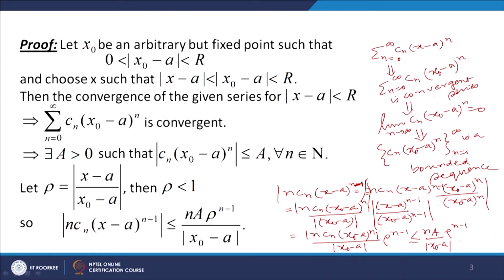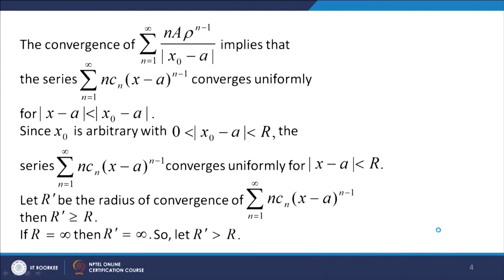Now, let us look at the convergence of this series, sigma n equal to 1 to infinity, n into a rho to the power n minus 1 over mod of (x naught minus a). The convergence of this, you can apply the ratio test. So, limit n tends to infinity of mod of Cn plus 1.